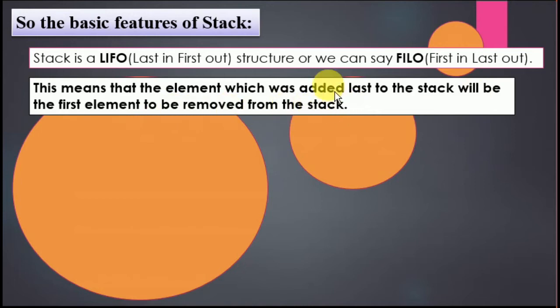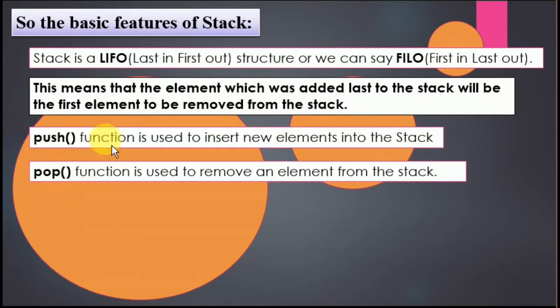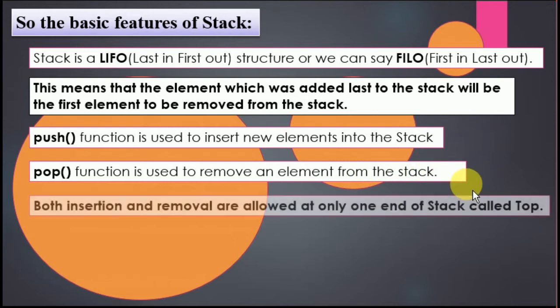Push function is used to insert a new element into a stack. Pop function is used to remove an element from the stack. Both insertion and deletion are allowed at only one end of the stack, that is called top. Both processes are done from the top.